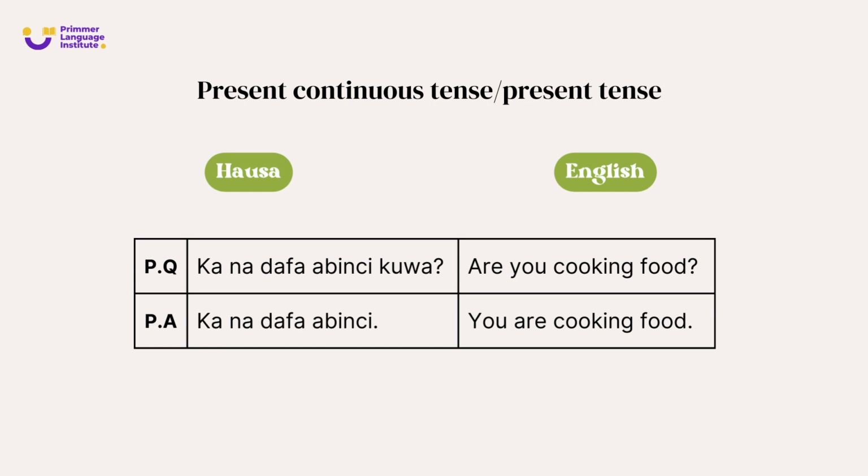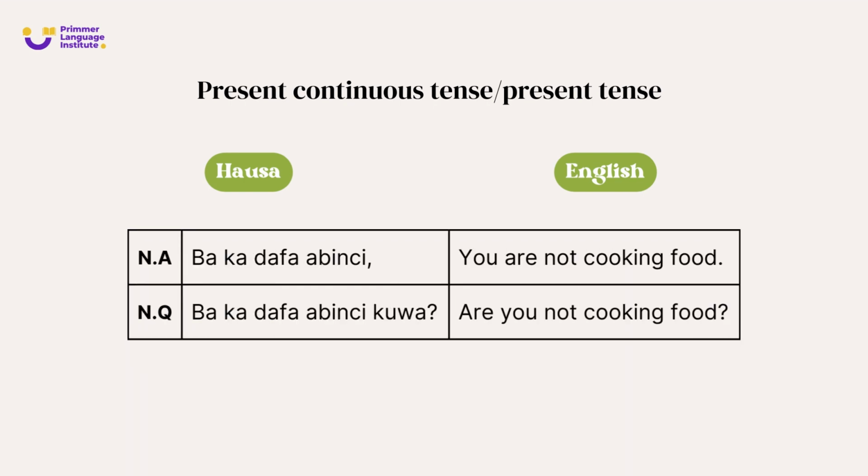So what if you are not cooking food? You want to say you are not cooking food. That is the negative answer. Baka dafa abinci means you are not cooking food. Okay? So what is the negative question? If you want to say, are you not cooking food? Baka dafa abinci kuwa? Baka dafa abinci kuwa means are you not cooking food?